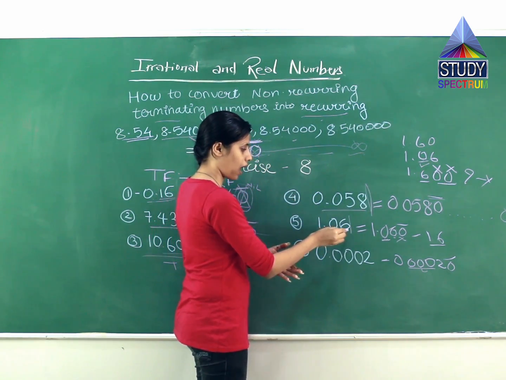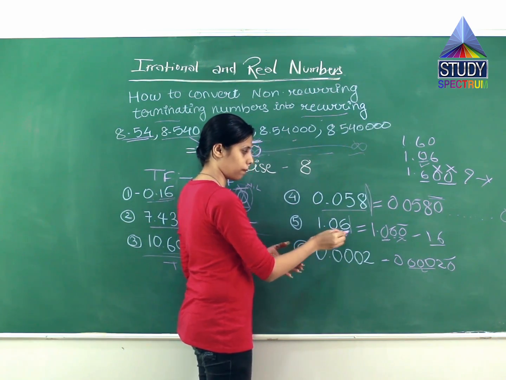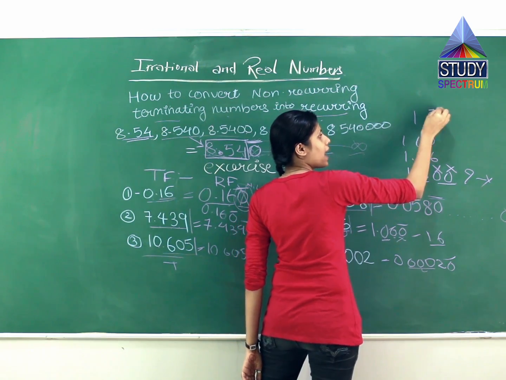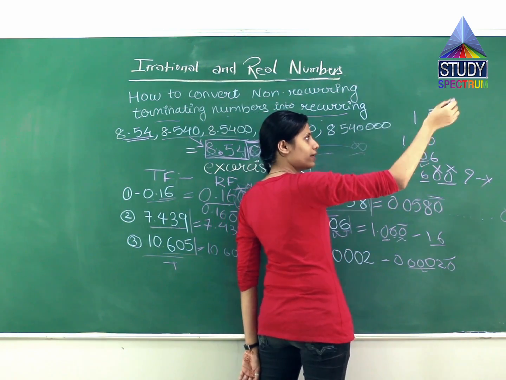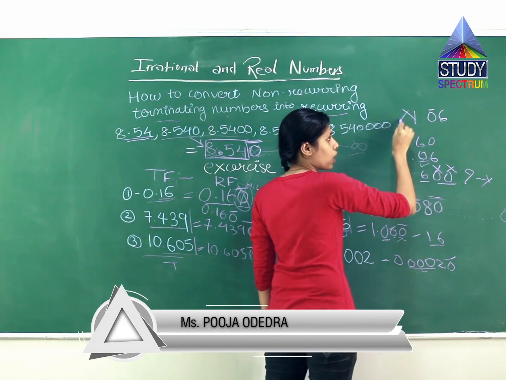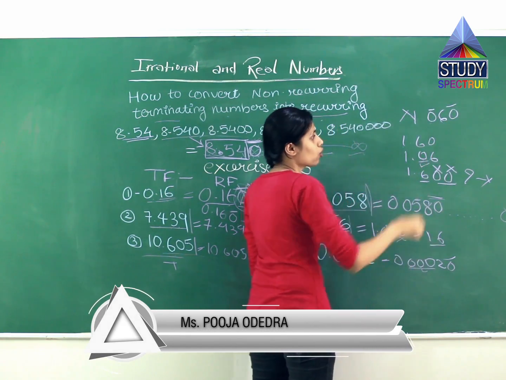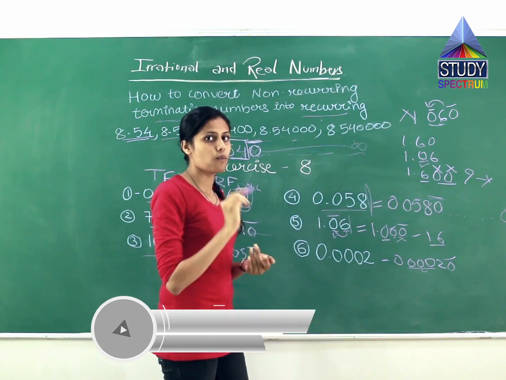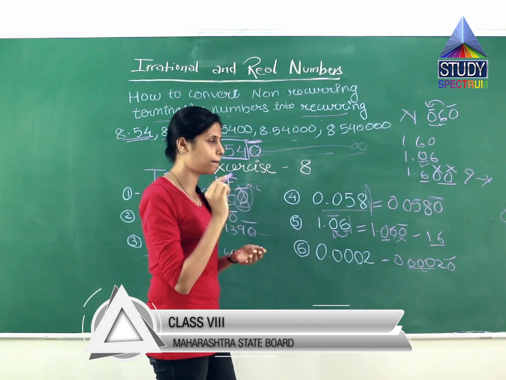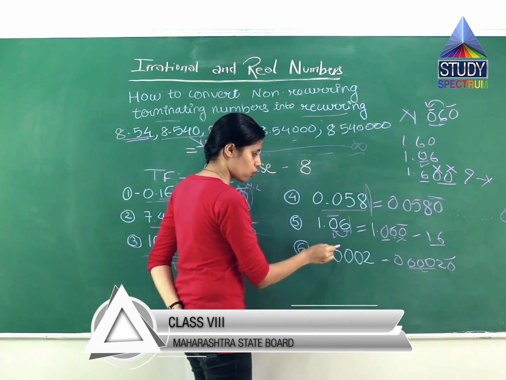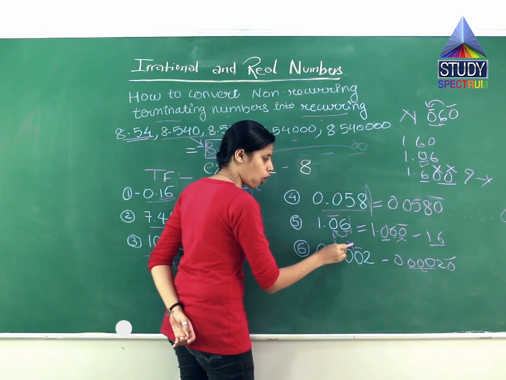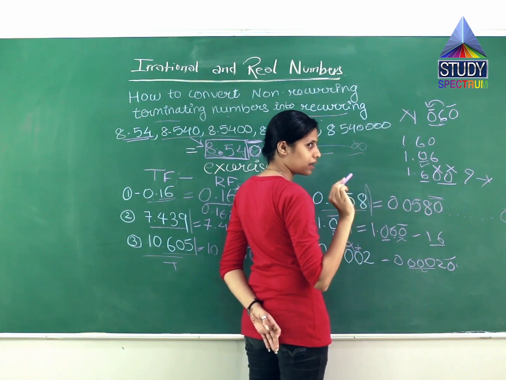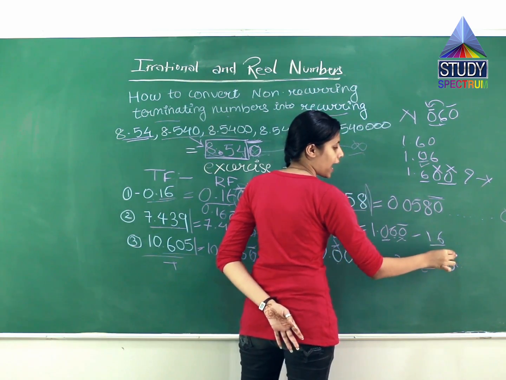Remember, the 0 before a number has a value but after a number has no value. You can't represent this as 1 bar and 6. What does this mean? 6 goes on till infinity and there is a 6 after it. No, this is wrong. After 6 we can put 0 and a bar, not before 6, because there is a number after the 0. When there is a number after 0, we cannot put the bar on the 0 before it. Similarly with this, you can't put a bar here, here or here. This is wrong. This is the true representation, by adding a 0 at the end. At the end, remember the words, at the end of the number and a bar above it.